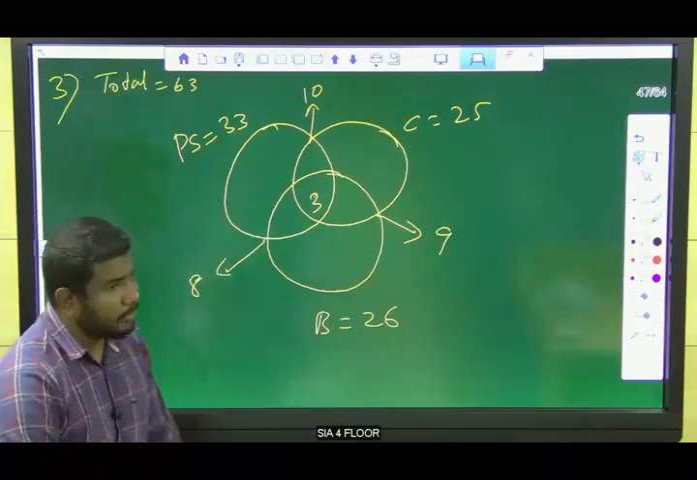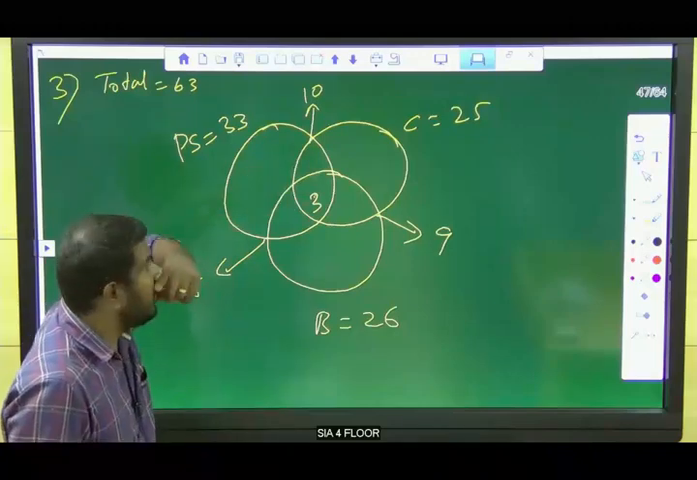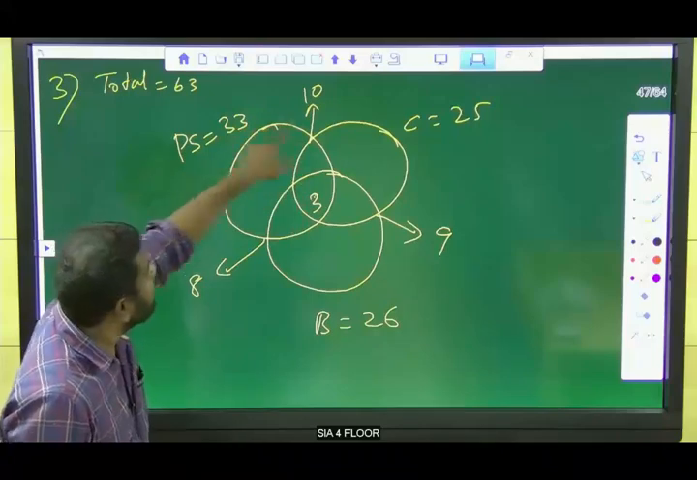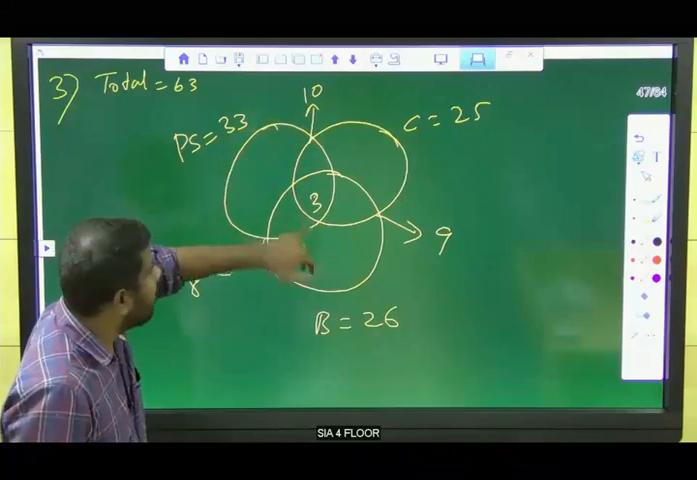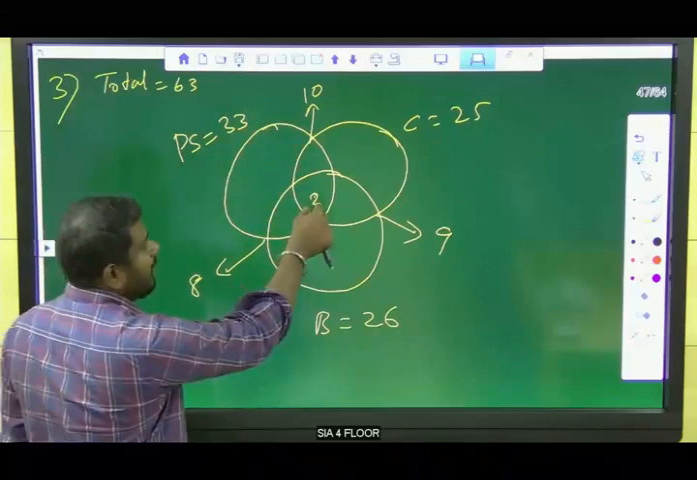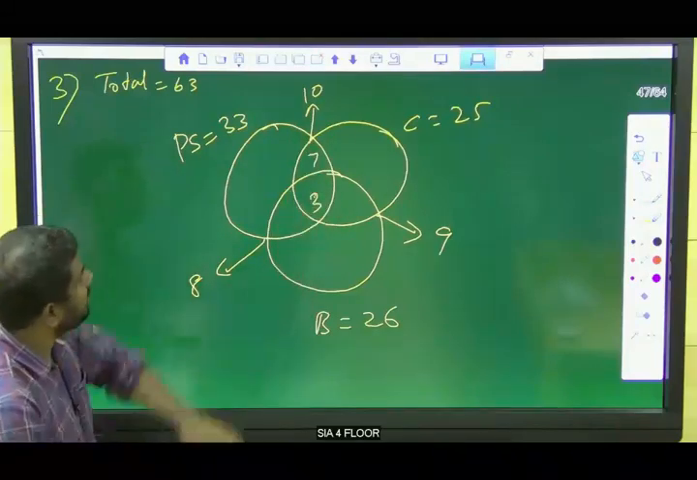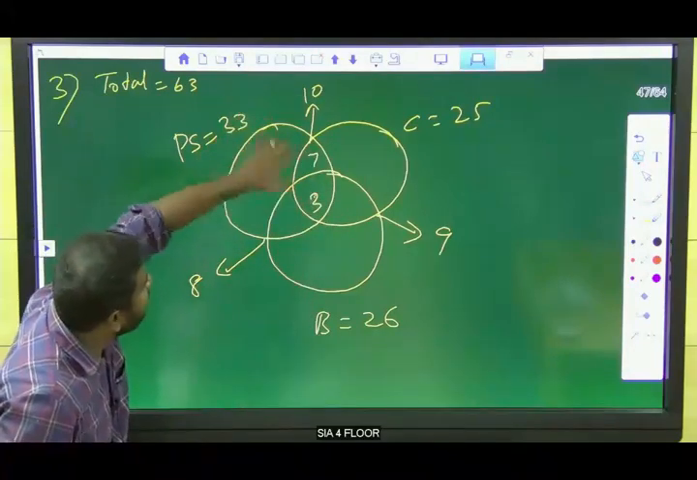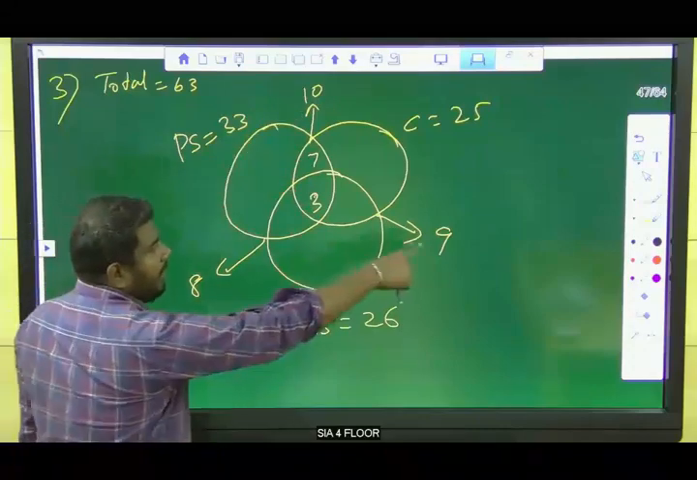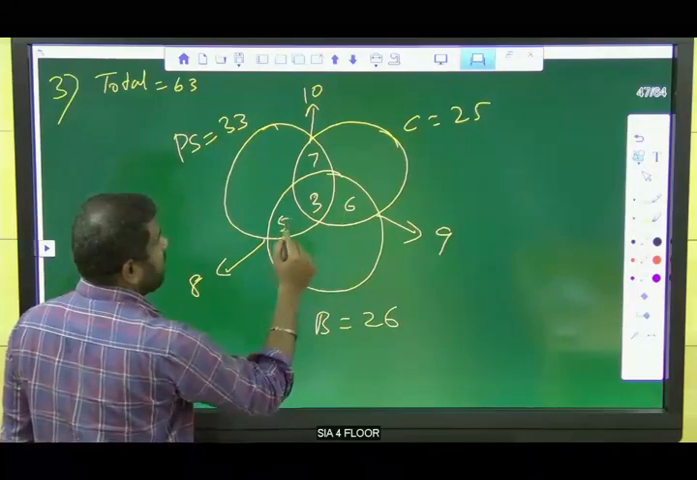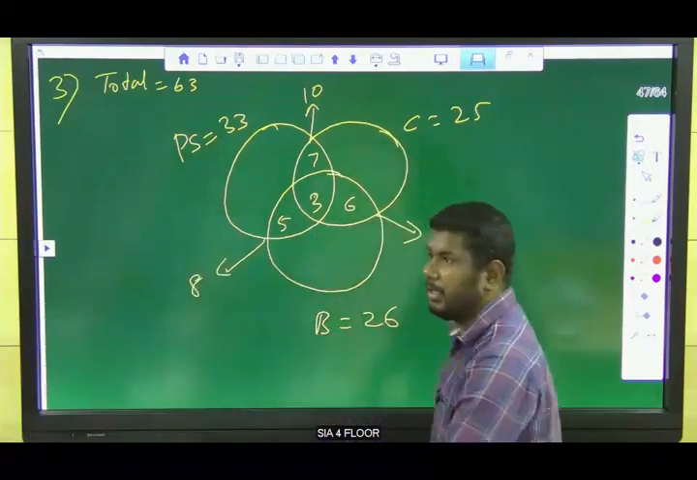Okay, listen guys now. 3 students study all the 3 subjects. We already know 3 students are there. This circle, political science and chemistry, is 10. Already we have 3 here, so remaining is 7. So 7 plus 3 is 10. Here we have 9. Already we have 3, so 6. Here we have 5. Is that clear?